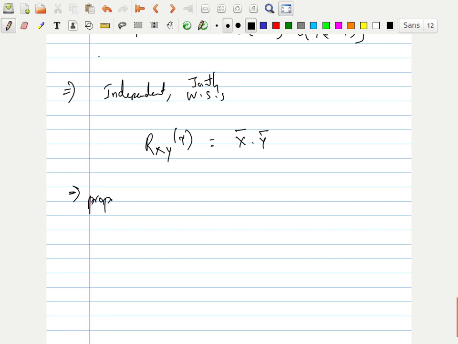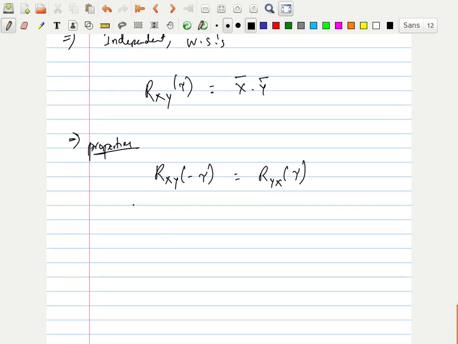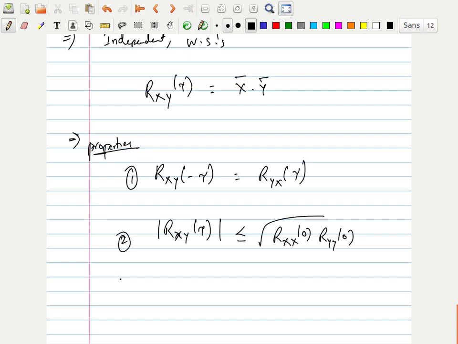Properties we will see one by one. The first property is this: Rxy of minus tau is equal to Ryx of tau. Then mod Rxy of tau is always less than or equal to root of Rxx of 0 into Ryy of 0. Then mod Rxy of tau is less than or equal to half of Rxx of 0 plus Ryy of 0.